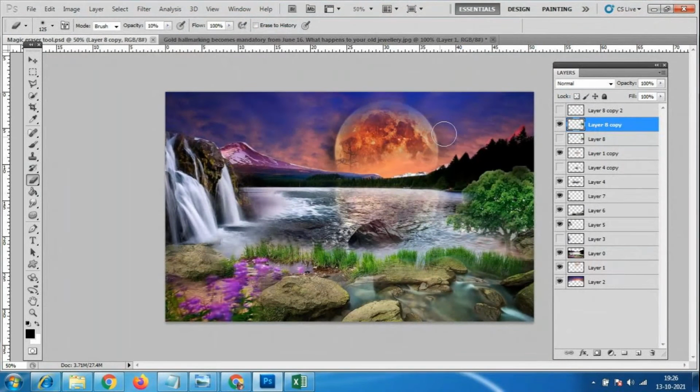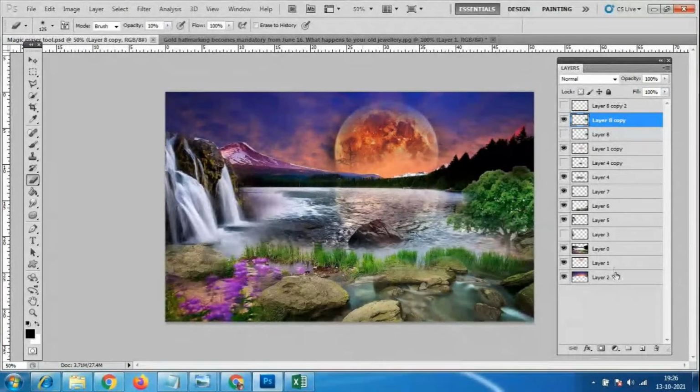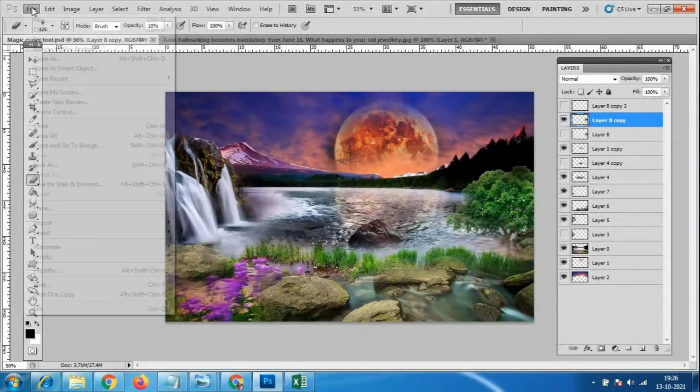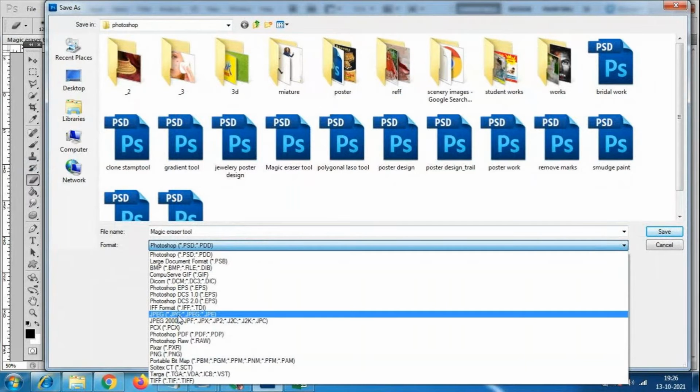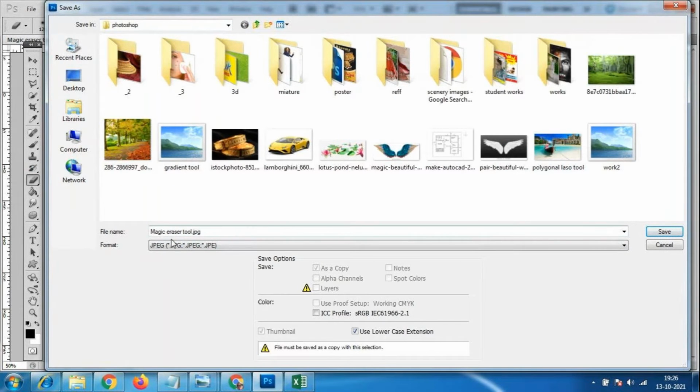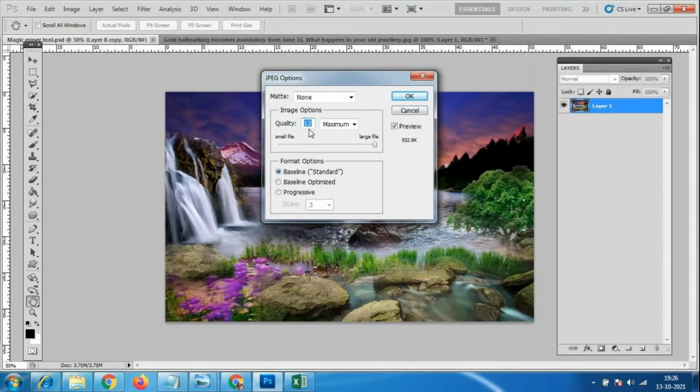Now, the format we are seeing is a Photoshop document file, which is the source file. When you open that file, you always need Photoshop to open it. But if I want to send somebody the photo by WhatsApp or post it on Facebook, you have to save it in the format of JPG. File, save as, in the format of JPG. Is that okay everybody? So save the file as JPG, under the Magic Eraser tool name itself. The maximum quality I have given here, 12. Okay, so I'll just save it like this.